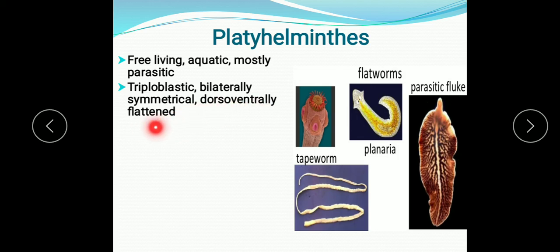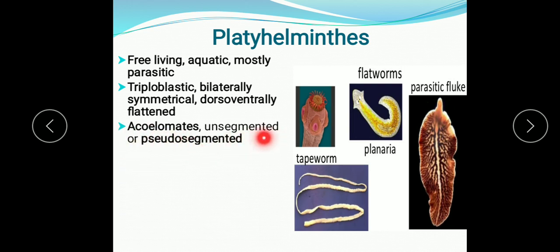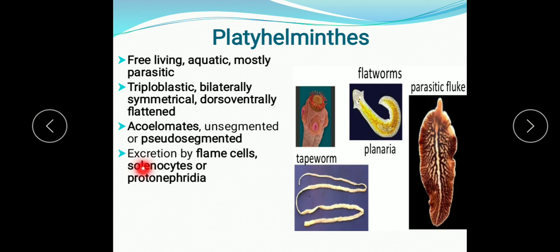So their body is flattened, leaf-like, and it is flat at the dorsal and ventral surface. So, a dorso-ventrally flattened body. Then they are acoelomates, that is, without coelom, and unsegmented. Segmentation is not there, or if it is present, then they are pseudo-segmented. Excretion is by flame cells. Special cells are there, either flame cells or solenocytes or protonephridia.